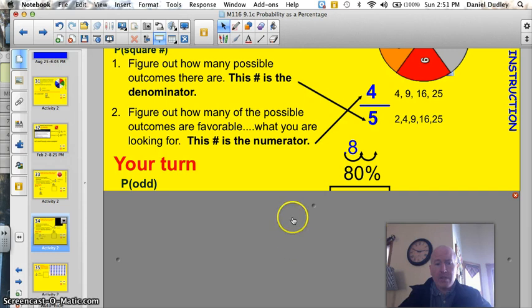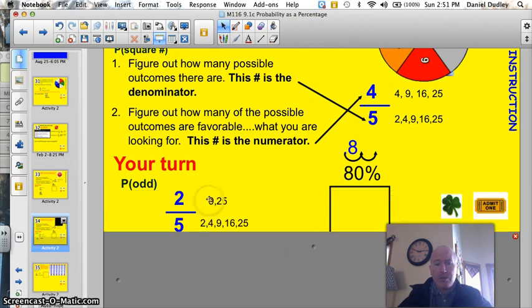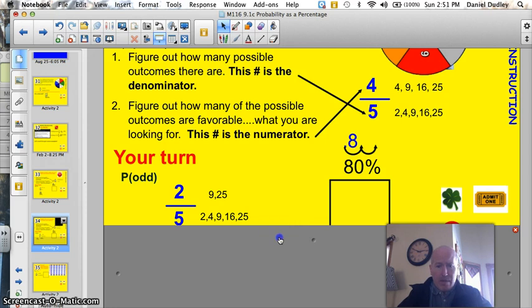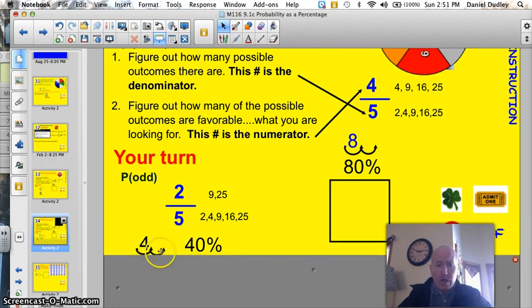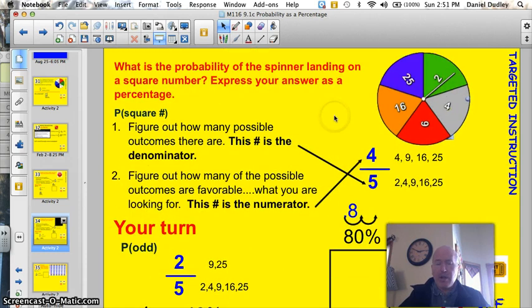All right, let's see how you did. Well, 2 chances out of 5. You could have 9 or 25. These are the odd numbers. All right, that would be 2 divided by 5 would be 0.4. We move that decimal, multiply by 100, 2 spots to the right here, you're going to get 40% as your answer. So you have a 40% chance of getting an odd number on this spinner.